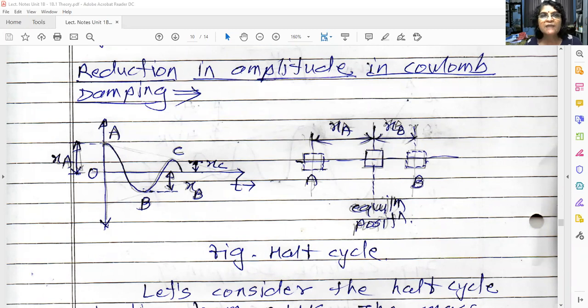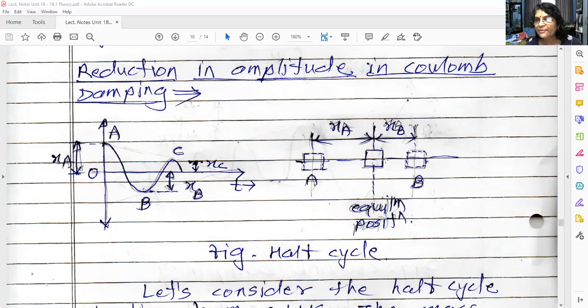Say the cycle starts from point A, amplitude. We have moved the block, suppose, towards the extreme left. So A represents this position. Consider there are two diagrams: one is represented by a sinusoidal wave and the other is represented by SHM. A is the extreme left position, suppose. Then the block started moving. After half a cycle, it will come to position B.